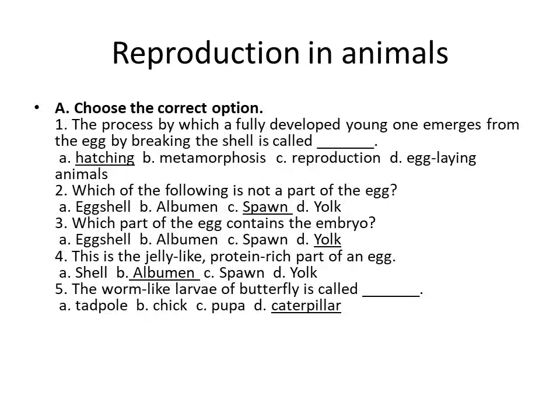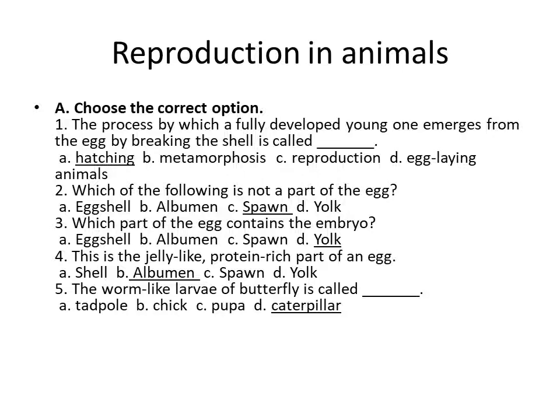The process by which a fully developed young one emerges from the egg by breaking the shell is called dash. So it is called hatching.